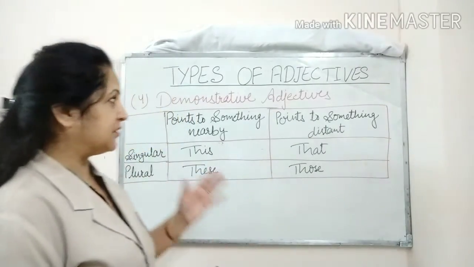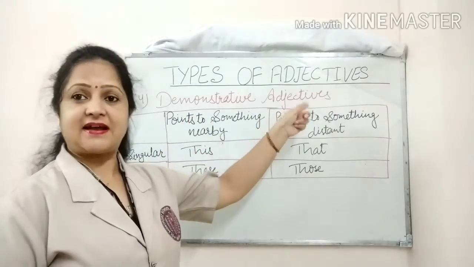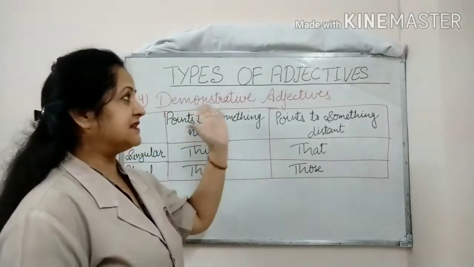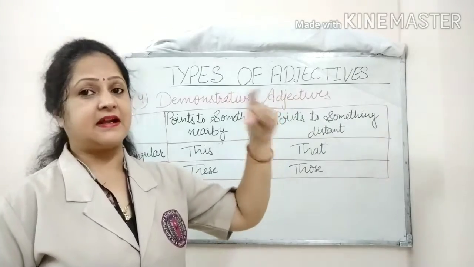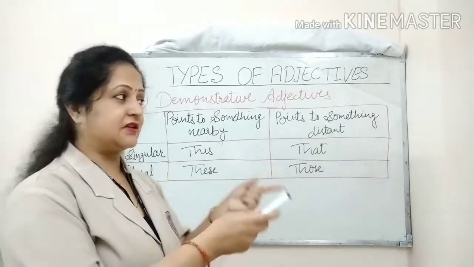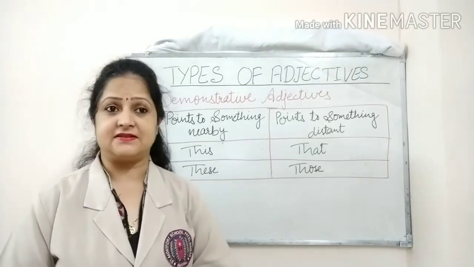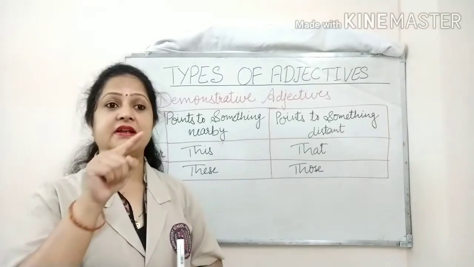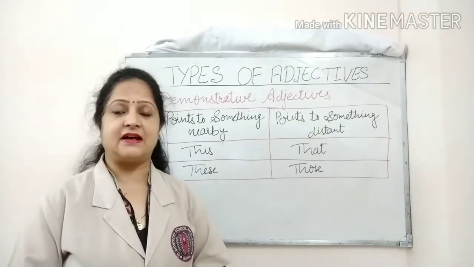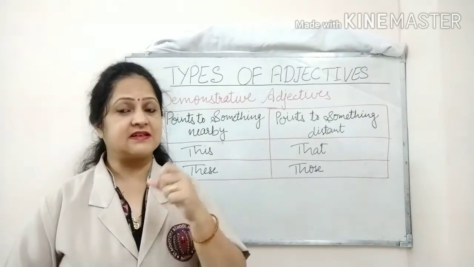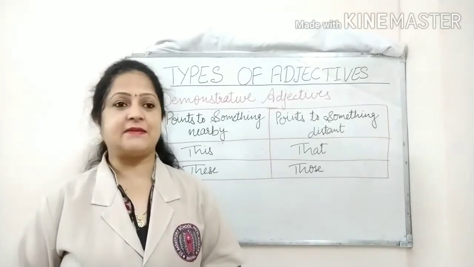The first one, our fourth type of adjective, is the demonstrative adjective. When these demonstrative pronouns are followed by a noun, they turn into an adjective. Demonstrative adjectives are the words that are used to point out a specific person or thing, and they give us the answer to the question which. Let us take some examples here.